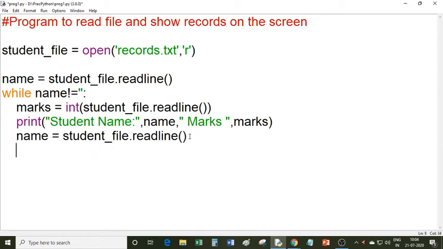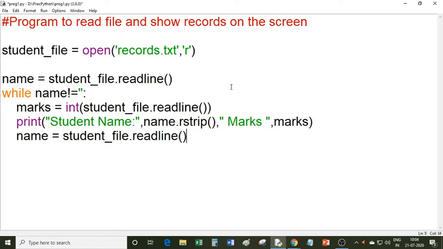Okay. So what happens when you display the name on the screen? Name contains a new line character also. So you can remove that new line character with the help of the rstrip method. So I am using this rstrip method here, and marks is in the form of integer.